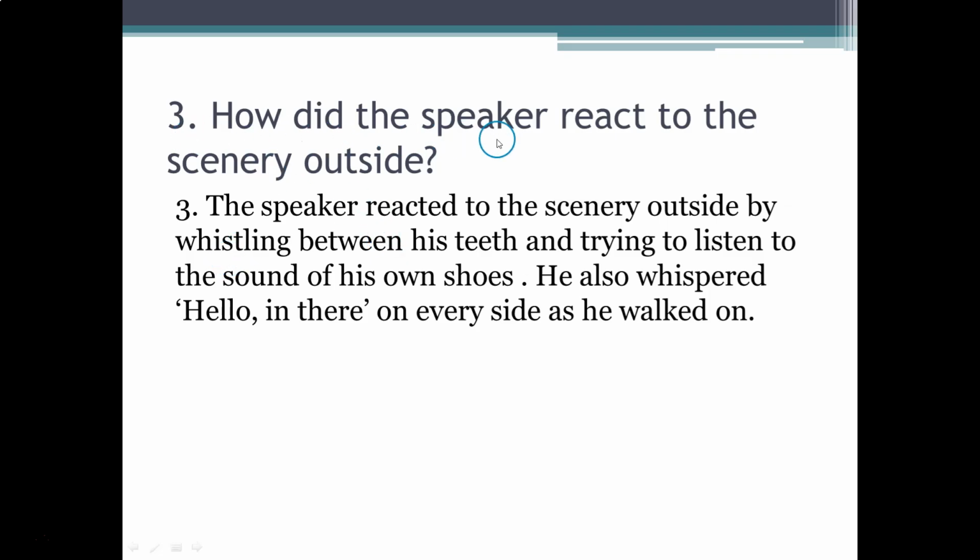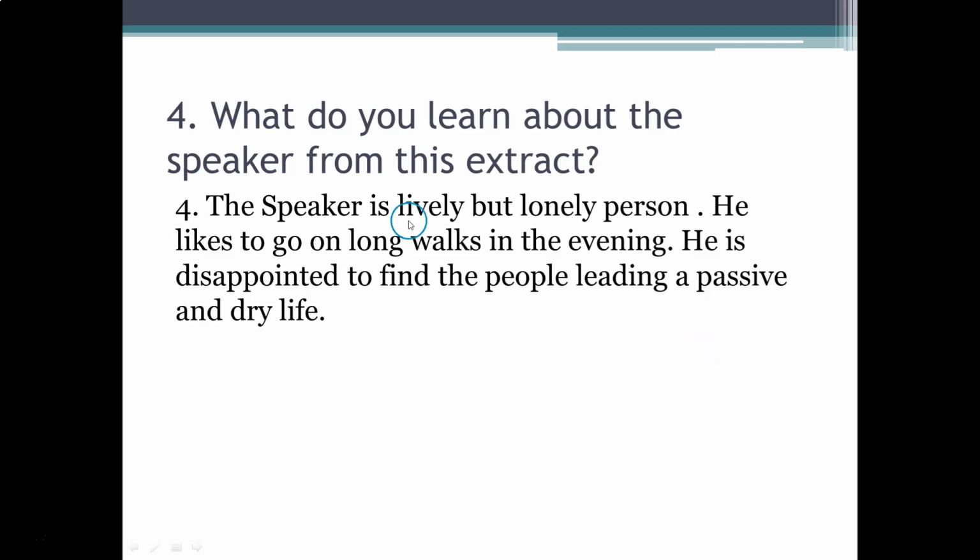Question 3. How did the speaker react to the scenery outside? Answer. The speaker reacted to the scenery outside by whistling between his teeth and trying to listen to the sound of his own shoes. He also whispered, "Hello in there," on every side as he walked on.